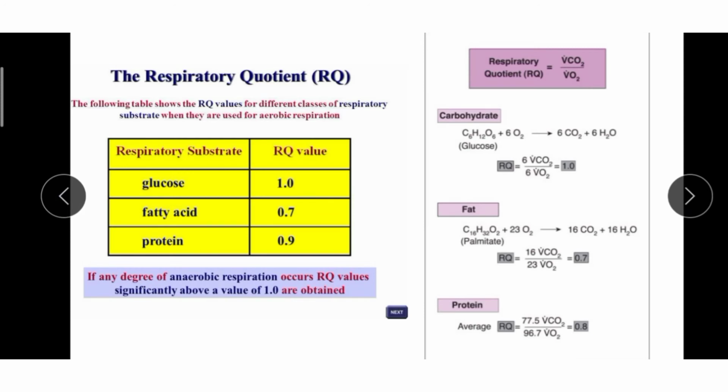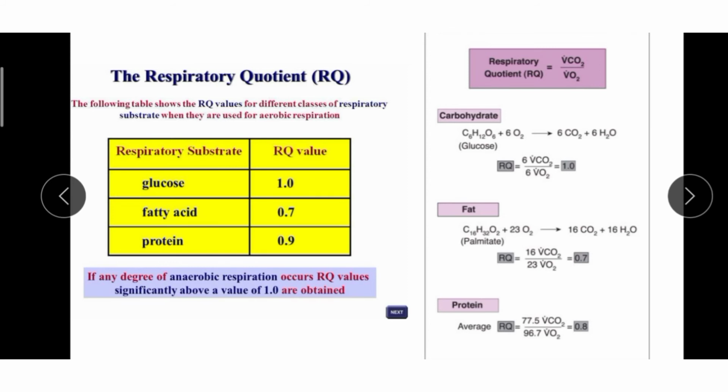Now we will learn about respiratory quotient, RQ. Respiratory quotient is the ratio of the volume of carbon dioxide, CO2, produced to the volume of oxygen consumed over a period of time in respiration. So RQ is equal to the volume of CO2 evolved by the volume of O2 absorbed. The respiratory quotient varies in different foods utilized in respiration.